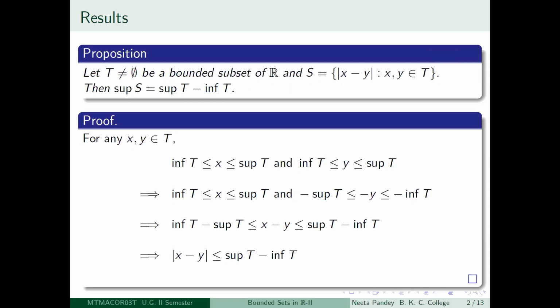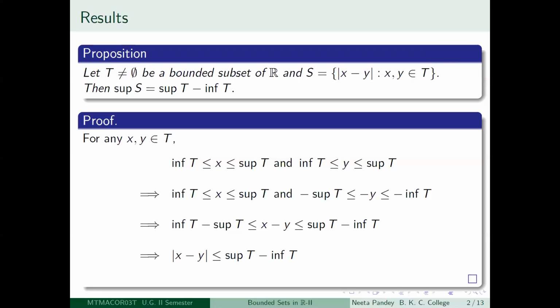First of all, notice that capital S is non-empty because T is non-empty. So there is at least one element x belonging to T. Therefore, 0 belongs to S. Also, every element of S is going to be greater than or equal to 0. Therefore, S is bounded below and 0 is its infimum. What we are trying to show now is that it is also bounded above, and its supremum is given by supremum of T minus infimum of T. So let us start the formal proof.